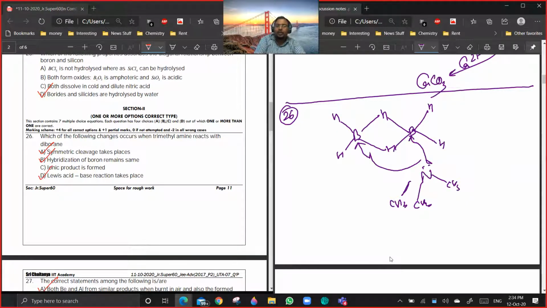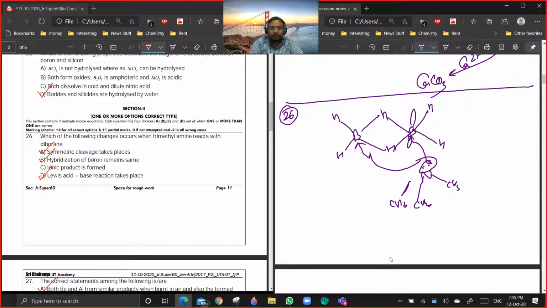Option D: Lewis acid-base reaction takes place. See, boron is having a vacant orbital, and nitrogen is having a lone pair. So a Lewis acid-base reaction is taking place. See, a bridge bond means that the orbital is still vacant only. But for the time being, the second boron atom is supporting the first one, and vice versa.